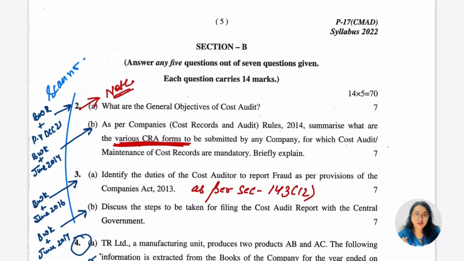Now before going for section B, guys, let me give a few tips from my side. Basically, for cost audit you can blindly go for two things. If you're preparing for cost audit, you can just do two things. Number one, you can totally rely on our CMA module. You need not refer to any other teacher's book even.